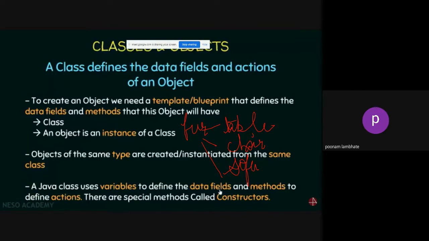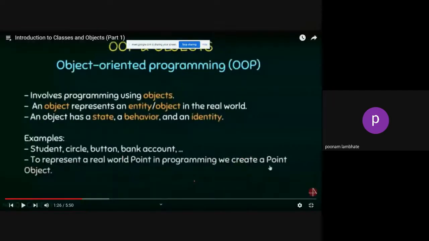And Java uses variables to define data fields and methods to define actions. That is what I said. Variables are nothing but data fields, and the actions that you perform, or the behavior, is nothing but the method. And this state and behavior is nothing but the identity of the object. These are some theoretical parts that I want to mention.